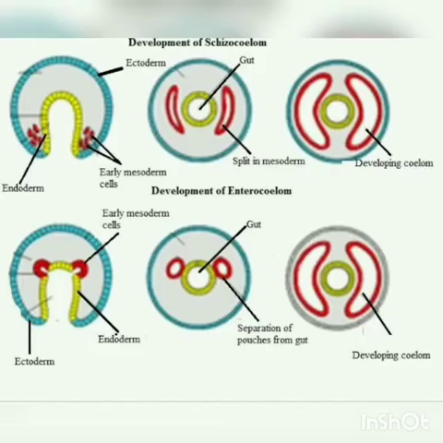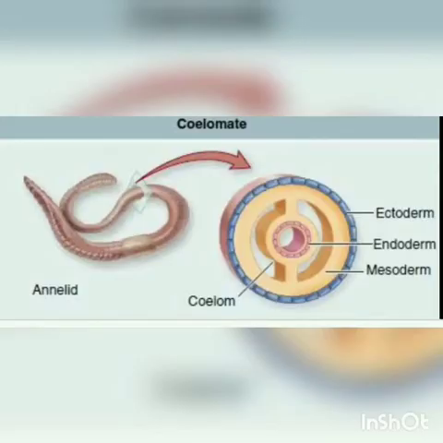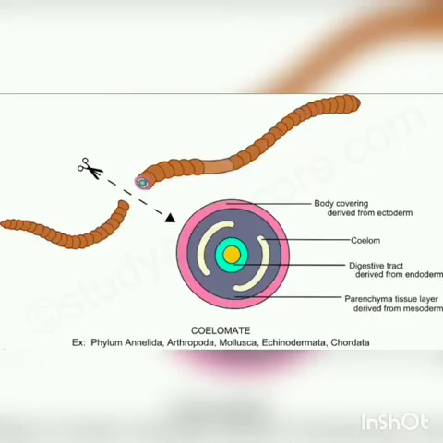Examples: annelids, arthropods and mollusks. And in enterocoelomate animals, the body cavity is formed from mesodermal pouches of the archenteron. Pouches means bags, and enteron means space. So it is formed like a space within the mesoderm. Examples: echinoderms, hemichordates and chordates.